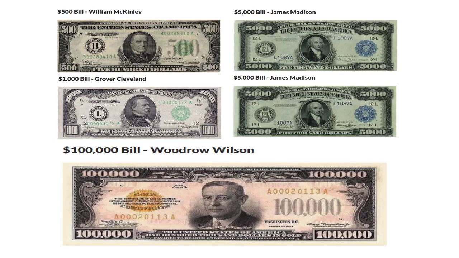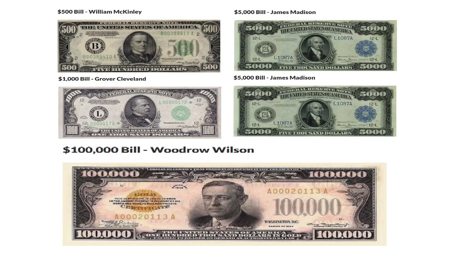Then we get into the $1,000 bill, Grover Cleveland, discontinued back in 1969. It was last printed in 1945, and yet there are still Americans who hold some of those bills. Then the $5,000 bill, that's James Madison, printed back in 1940 and last printed in 1945. The Treasury says Americans continue to hold these notes, so there are a few $5,000 bills out there still. Not many.